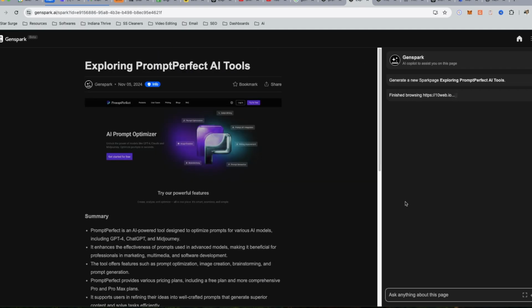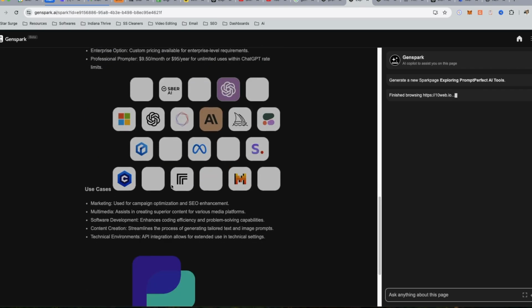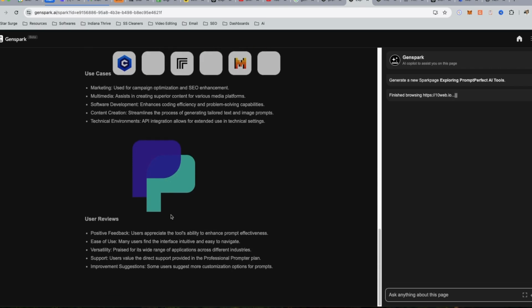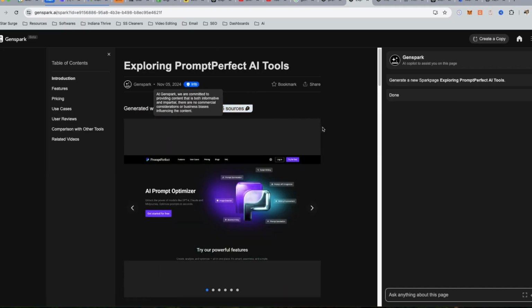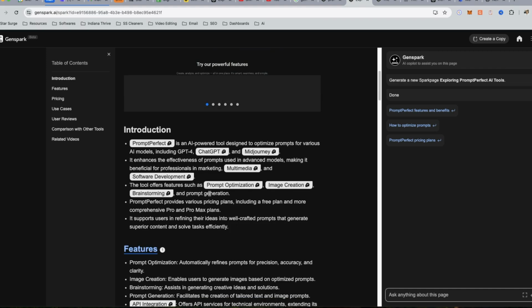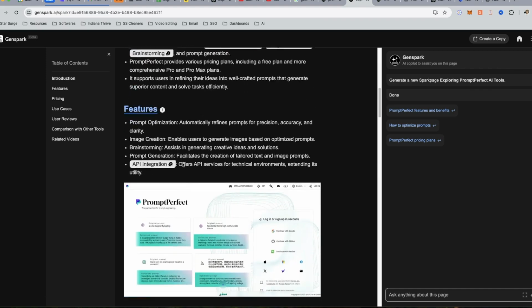So let's wait until this loads, and I'm wondering if I can actually go to their website from here, which obviously should be the case. I think it's still loading. Oh my gosh, look at this. It gives you features.